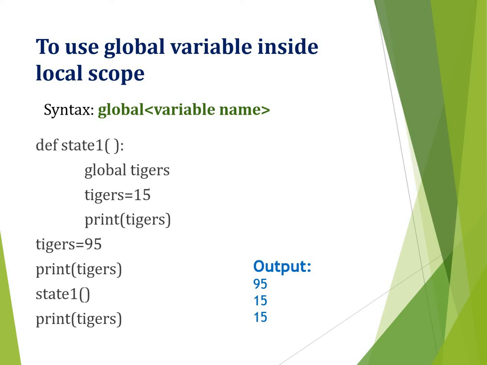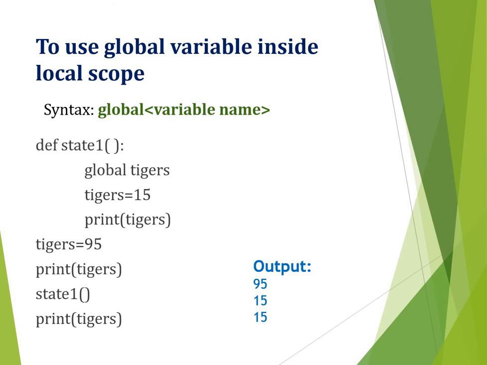If you assign any value to a name, Python will create a local variable by the same name. So for this kind of problem, Python makes available the global keyword. To tell a function that for a particular name, do not create a local variable but use the global variable, you have to use the syntax global variable name.